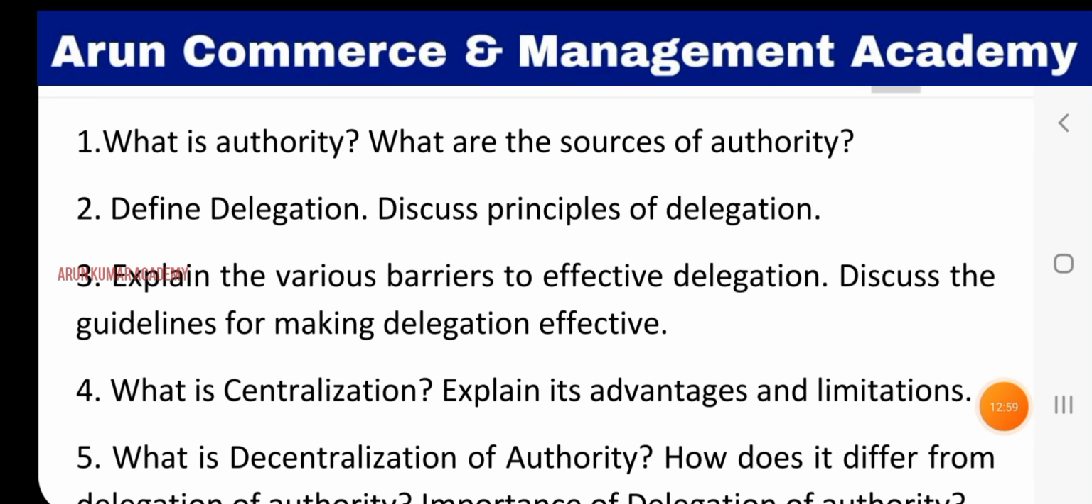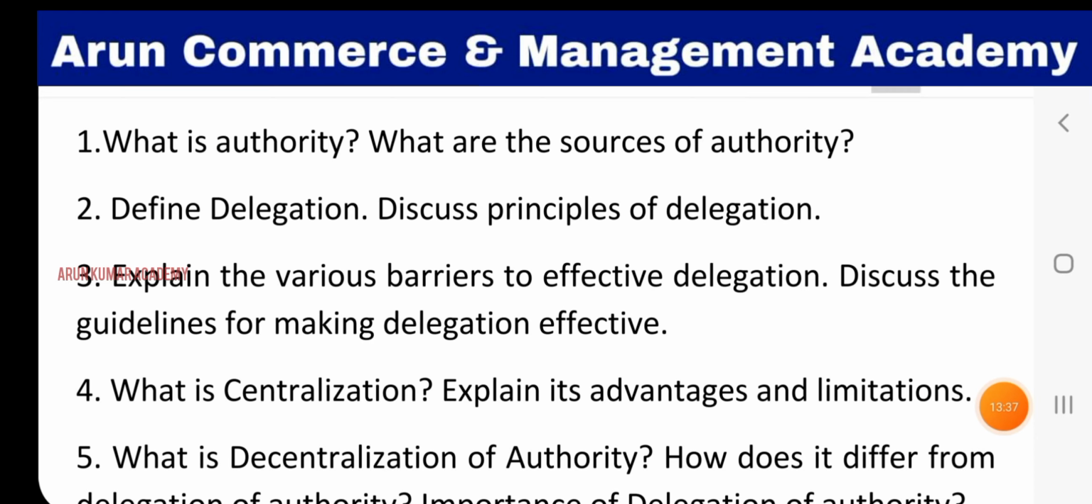To define delegation, discuss principles of delegation. Here write down the meaning of delegation, and you can write any 2 definitions of delegation. Then write all the principles of delegation: functional definition principle, authority level, parity of authority and responsibility, delegation by result expected, clarity of line of authority, absoluteness of responsibility, and unity of command. So these are the principles of delegation.